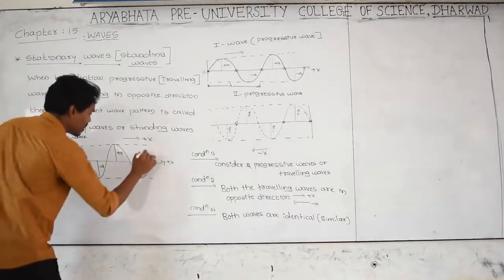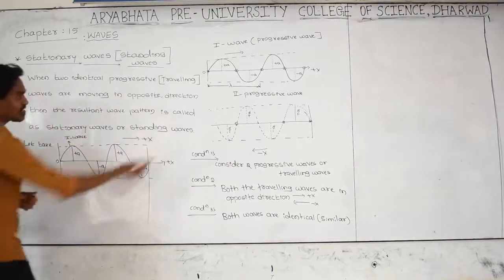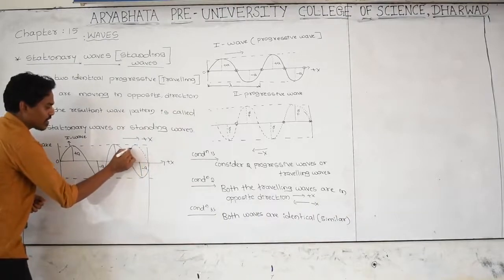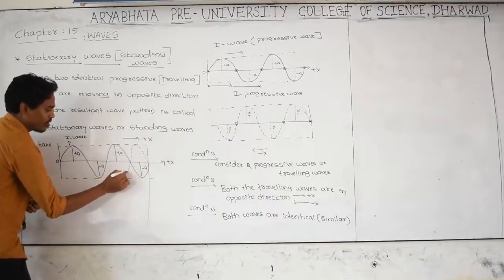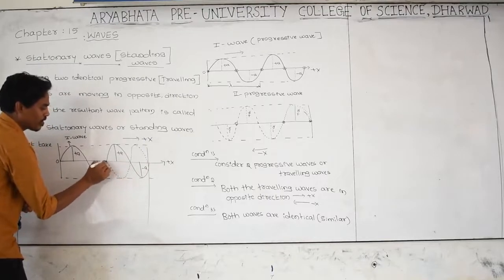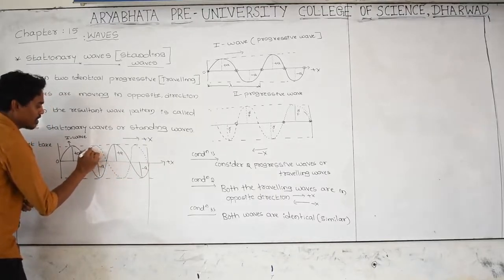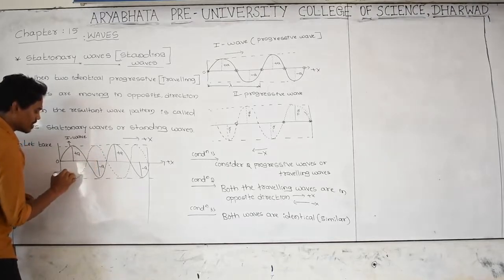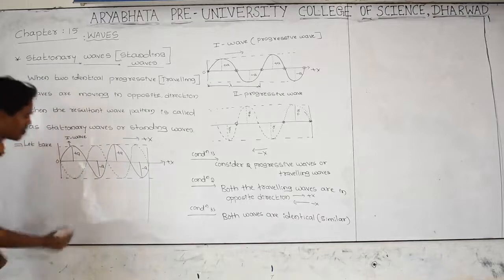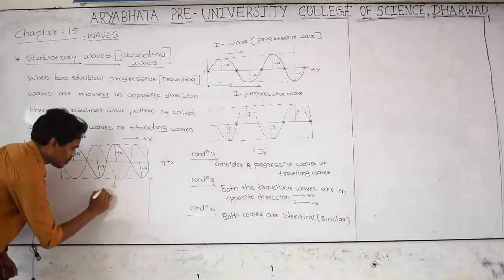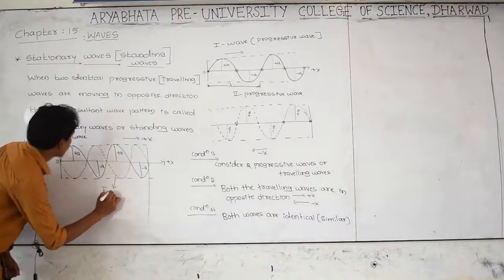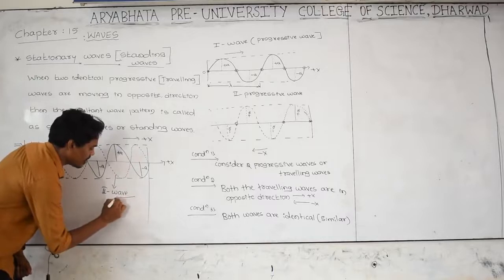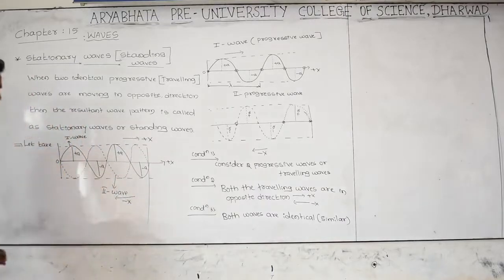Let us take the first traveling wave, and the second traveling wave is coming in this direction. I am taking it as a dotted line. This is the second traveling wave, moving in the negative x direction, exactly opposite to the first wave.